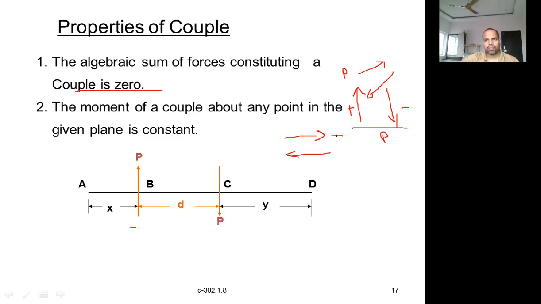So obviously if this is plus, this will become minus. Obviously the net effect will be 0. Right? So that's nothing but the algebraic sum of forces. Next one is: the moment of a couple about any point in the given plane is constant. That's what we have discussed just now.